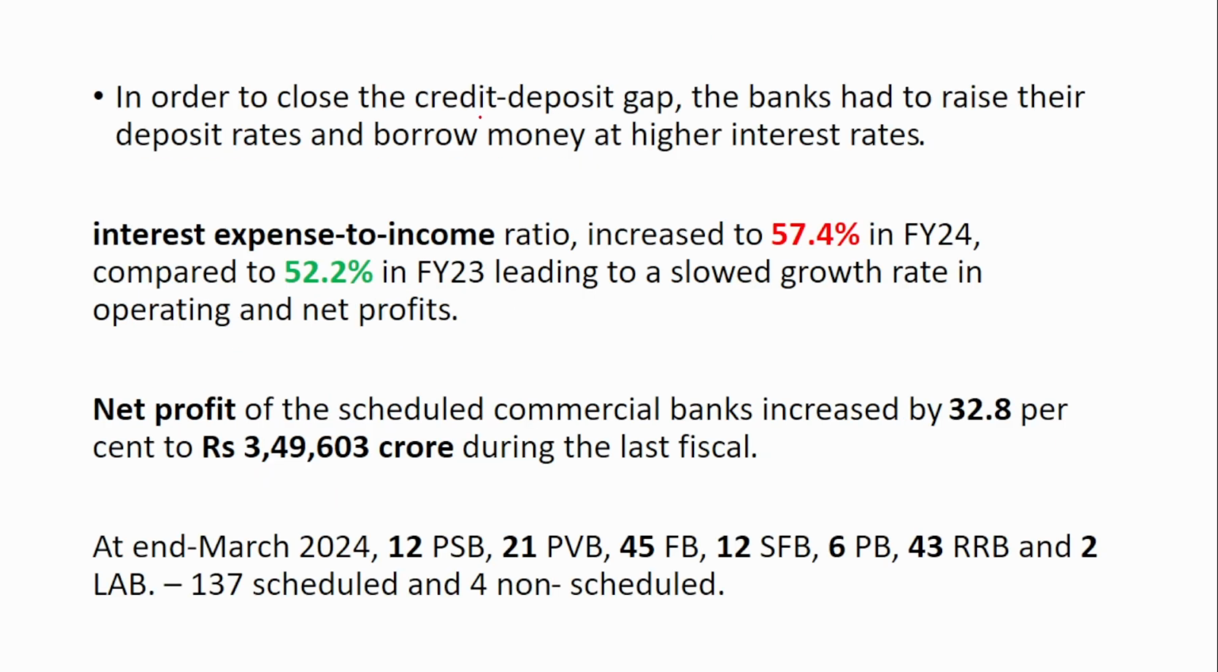Next is, in order to close the credit deposit gap, the banks had to raise their deposit rates and borrow money at a higher interest rate. We know that the credit deposit gap was existing and it was a big problem to the banking sector, which means that the credit was more compared to the deposit. The credit was growing more compared to the deposit. If you see, compared to the previous year, the credit was growing at a 10% per annum rate, but the deposit was growing only at 5%.